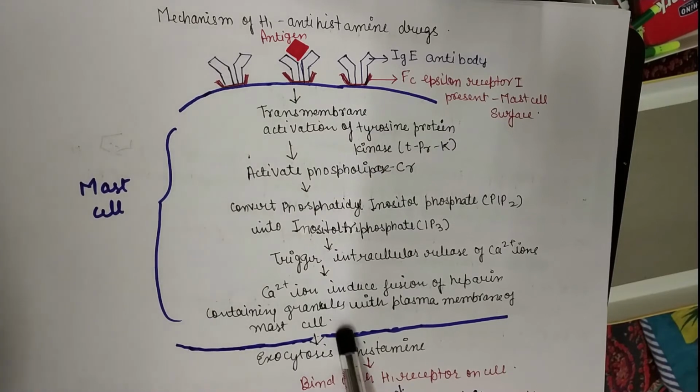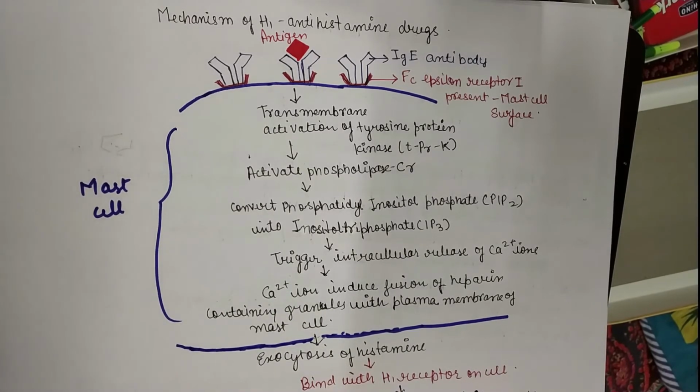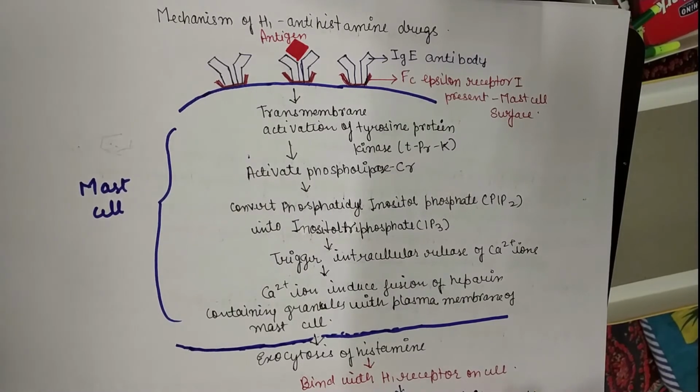Here you can see at this surface, the heparin with the histamine fuses, which is promoted by the calcium ion. When this heparin pocket comes near this surface, the exocytosis of histamine takes place, meaning the release of histamine.